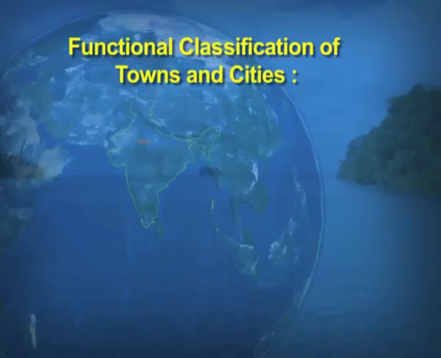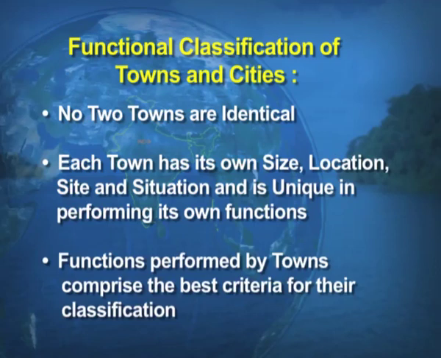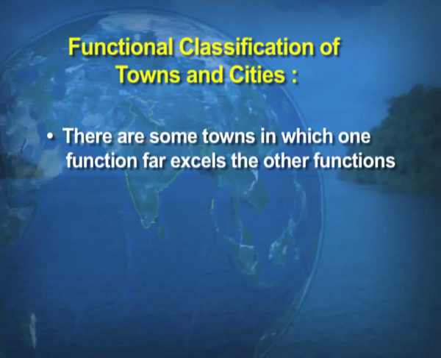Now, another basis of classifying the urban centers is the functional classification. No 2 towns are identical, and each town has its own size, location, site, situation, and is unique in performing different functions. Functions performed by the towns comprise the best criteria for their classification, and there are some towns in which one function far excels the other functions.